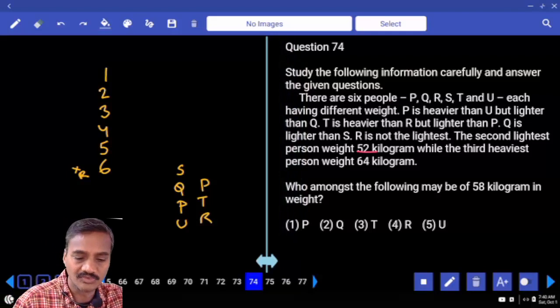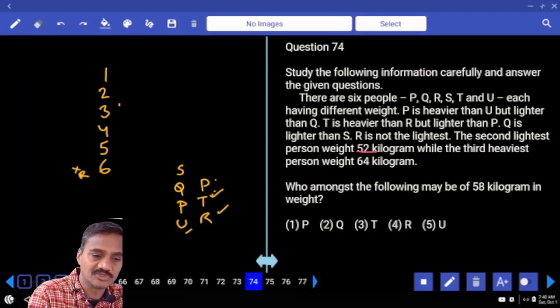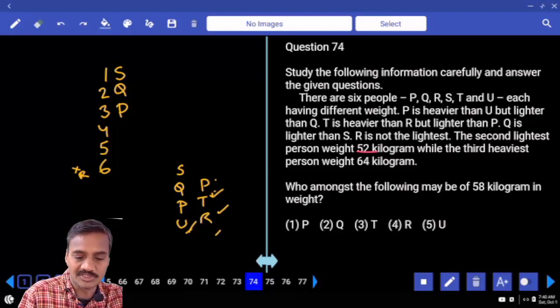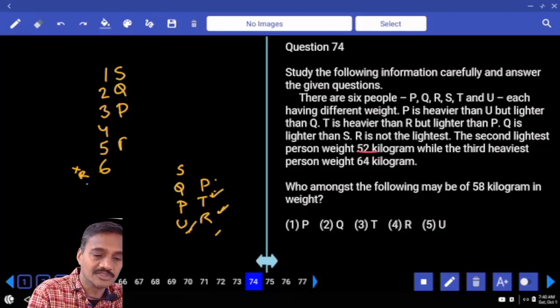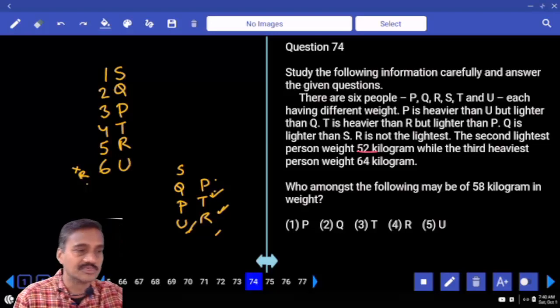Now sir, now 1, 2, 3. P కన్నా కింద ఎవరు ఉండాలి చెప్పండి? T ఉండాలి, R ఉండాలి, U ఉండాలి. There are 3 persons below this P. P is here, above this P, Q, and this must be U. Done? And next one P, and T, U and R. P కి తర్వాత ఎవరు ఉండాలి చెప్పండి? R cannot be at the lowest. And R కన్నా పైన ఎవరు ఉండాలి? T ఉండాలి. R is here, T is here. If T is here, who is the person left over? U is the person left.